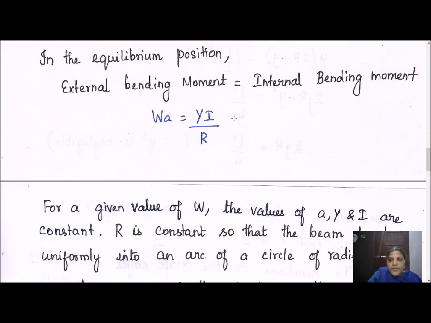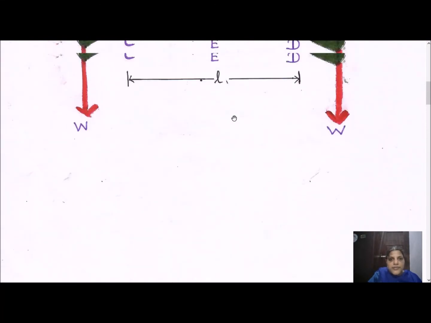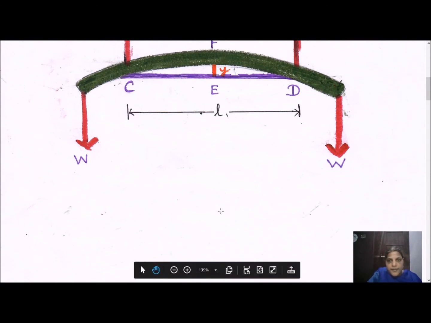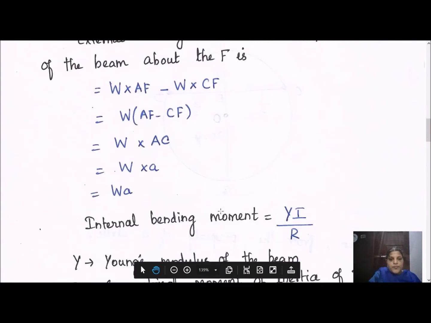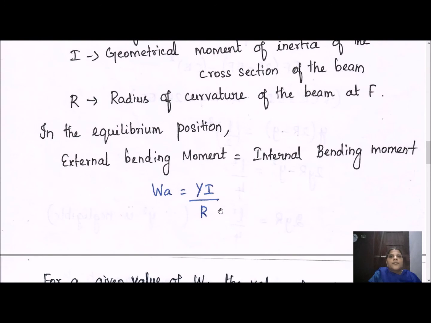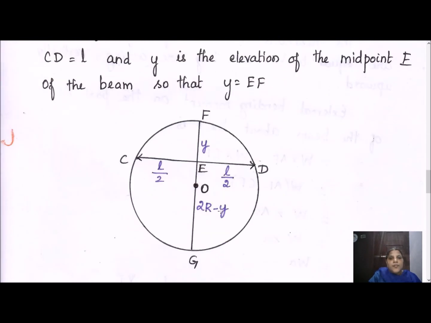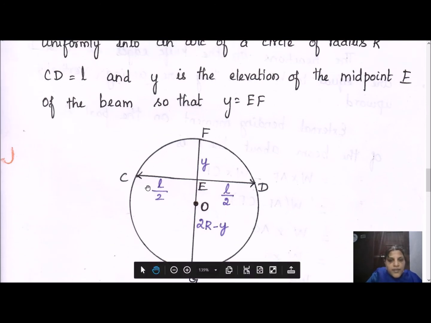Now when you visualize this diagram, it resembles the arc of a circle, and we can subtend it at the center. If we enlarge this diagram, we can draw a circle having the segment we have considered, CD.